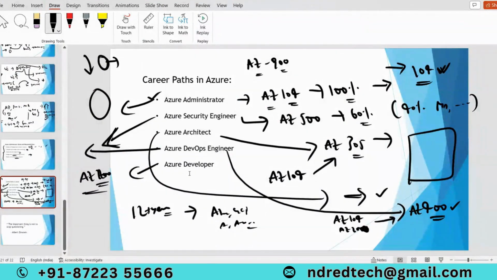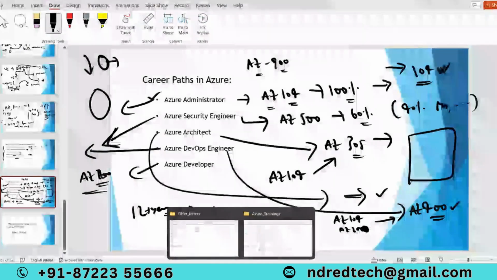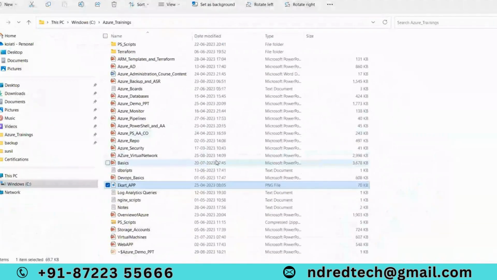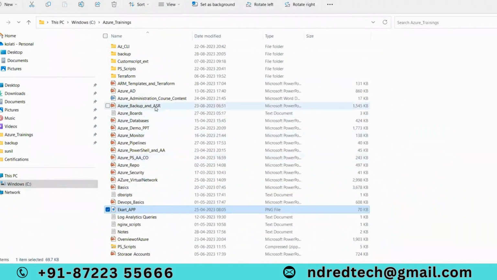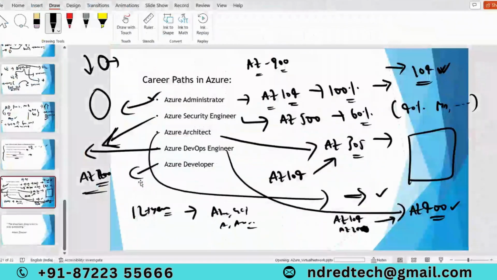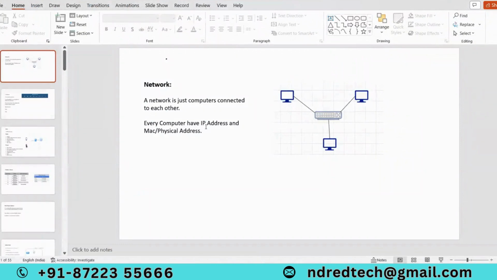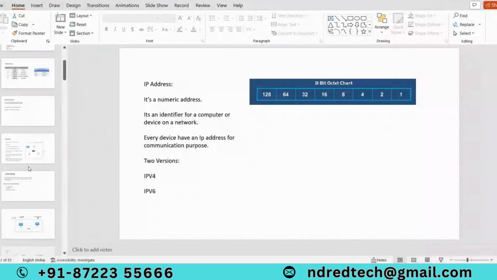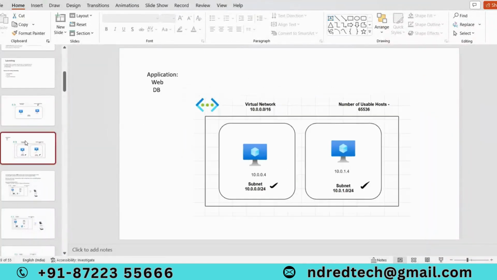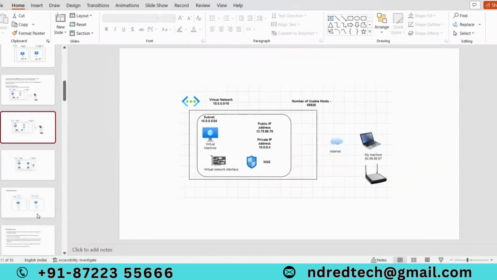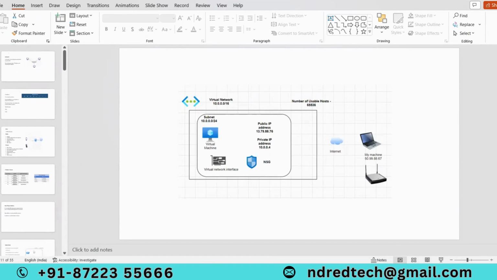See, as I mentioned, we are going to discuss each and every topic from basics. These are all the presentations I have prepared for my previous batch students. If you open any topic, we are going to discuss from basics. If we discuss networking, we will start with network basics: what is a network, what is an IP address, like that. And we are going to discuss each and every concept via pictorial representation, so that you can easily understand what's happening in the backend. With the help of diagrams, we can easily understand what's happening in the backend.